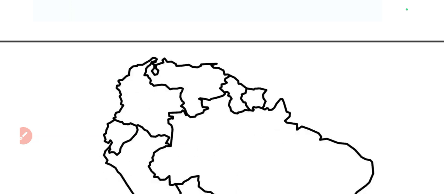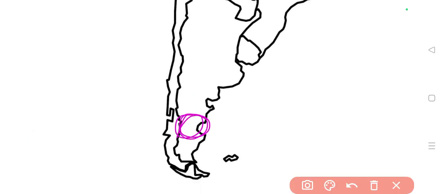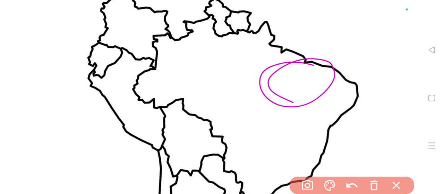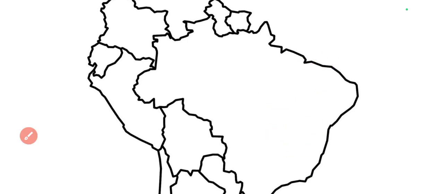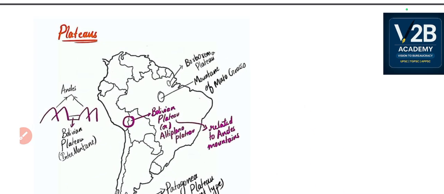Here lies the Bolivian plateau, here the Piedmont plateau, and here the Borborema plateau, and to the south of it Mato Grosso. So these are the different plateaus of South America.